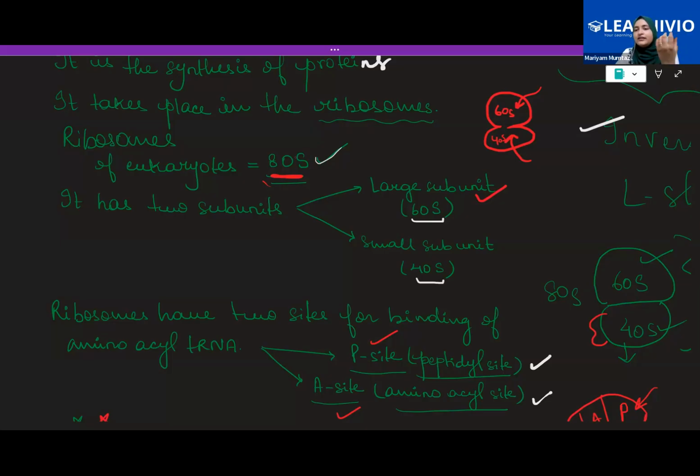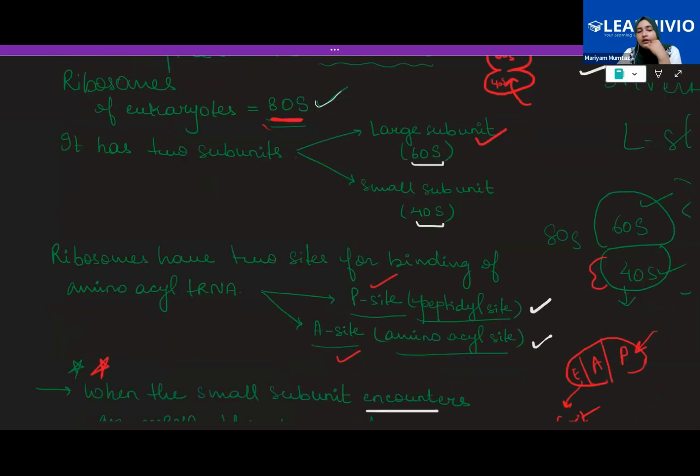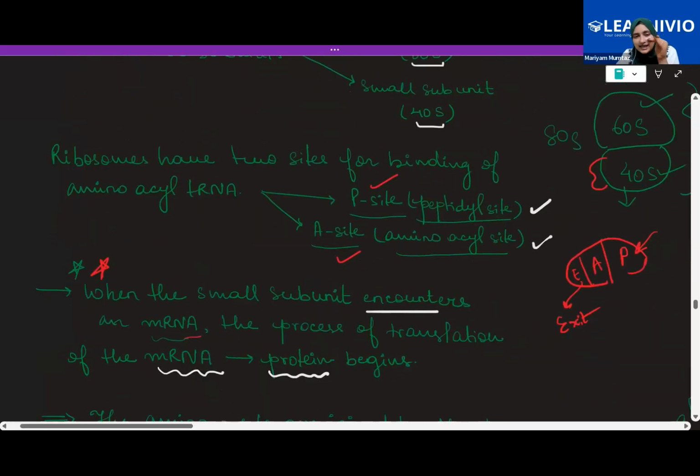No matter whether it is a eukaryotic ribosome or a prokaryotic ribosome, both of them are made up of subunits, a larger subunit and a smaller subunit. Clear? Yes, ma'am. Now, inside the ribosome you have different places for different things.